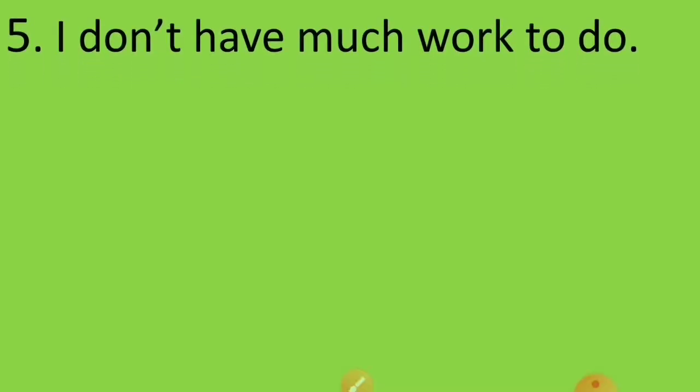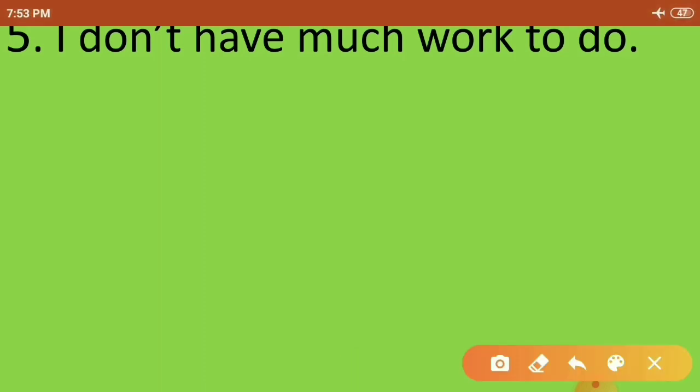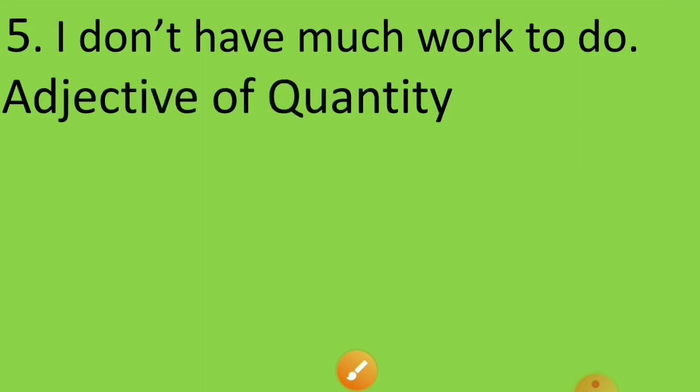Fifth one, I don't have much work to do. And the adjective in this sentence is much. And kind of adjective is adjective of quantity.